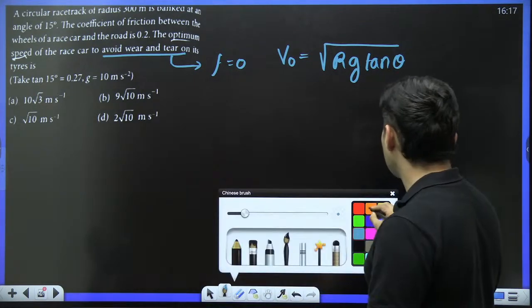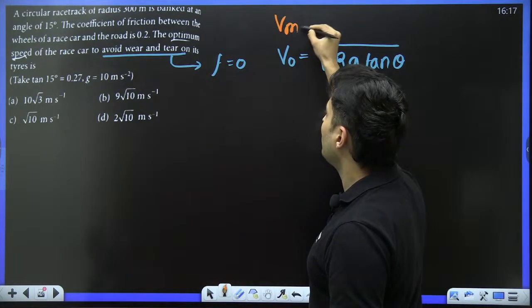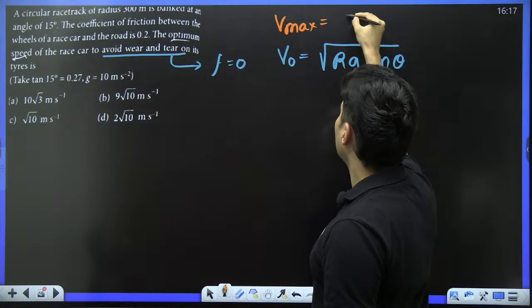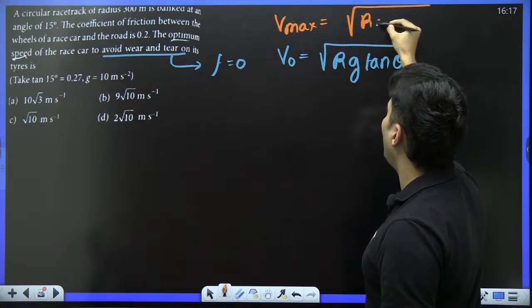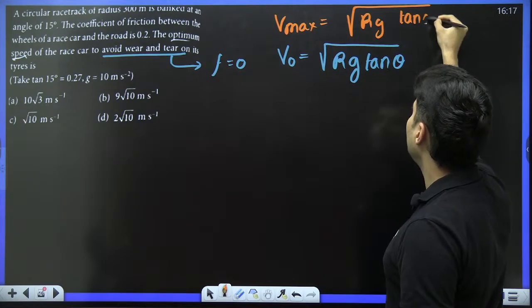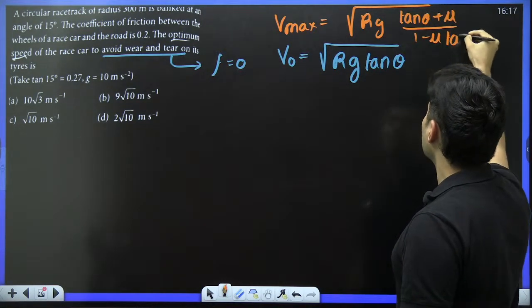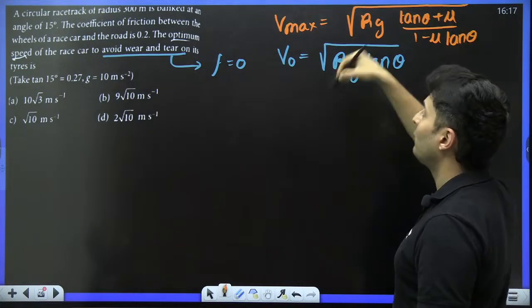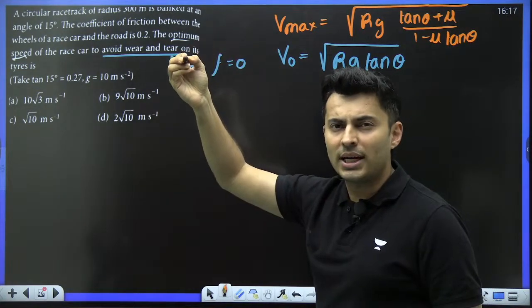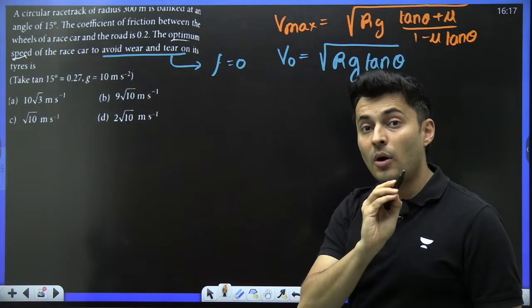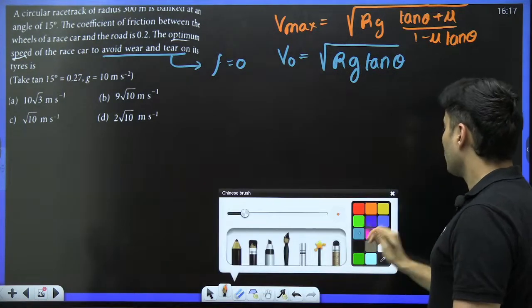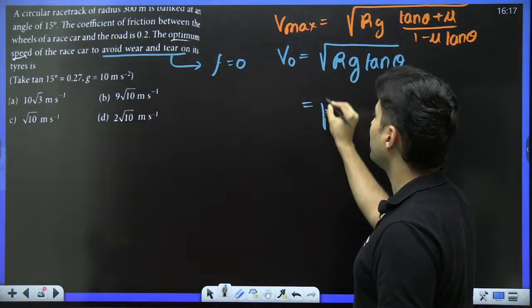Remember the maximum speed formula. The maximum speed formula is root of r g times tan theta plus mu upon 1 minus mu times tan theta. So that's a big formula for maximum speed, but that's not what has been asked. What has been asked is your optimum speed. So substitute everything that you know over here.